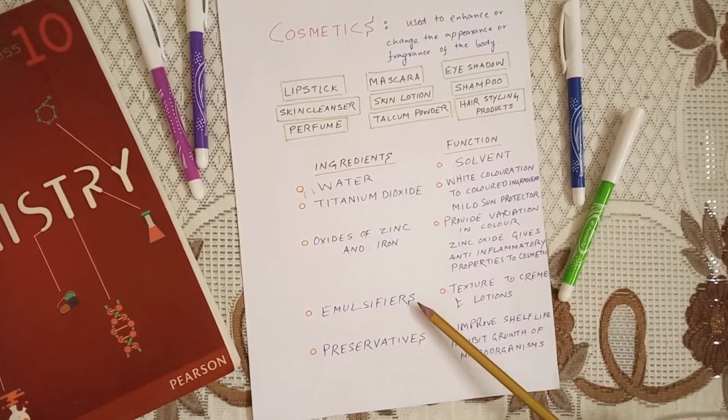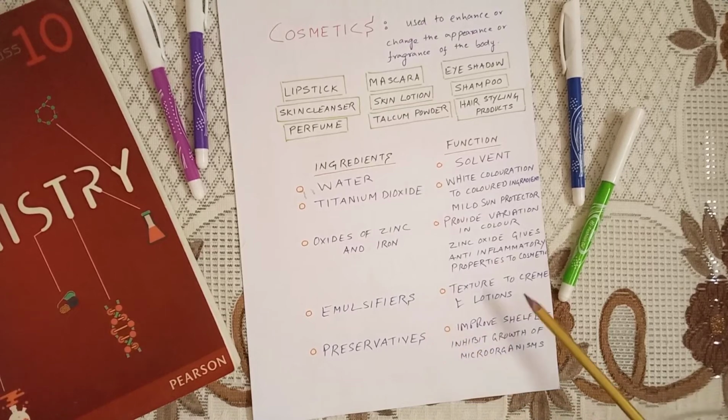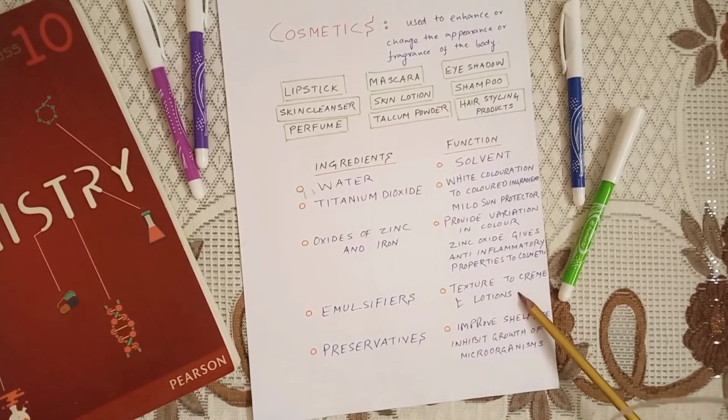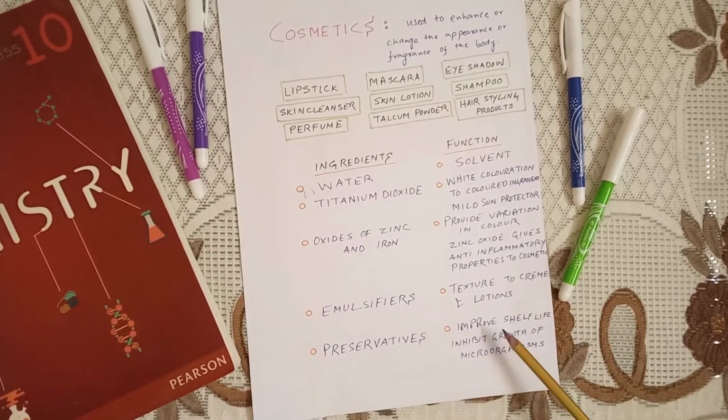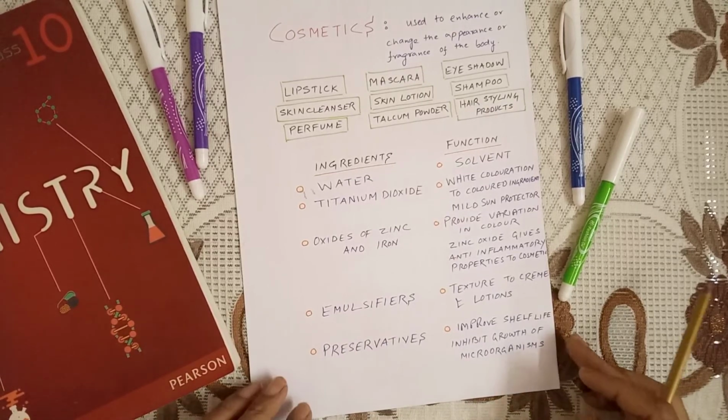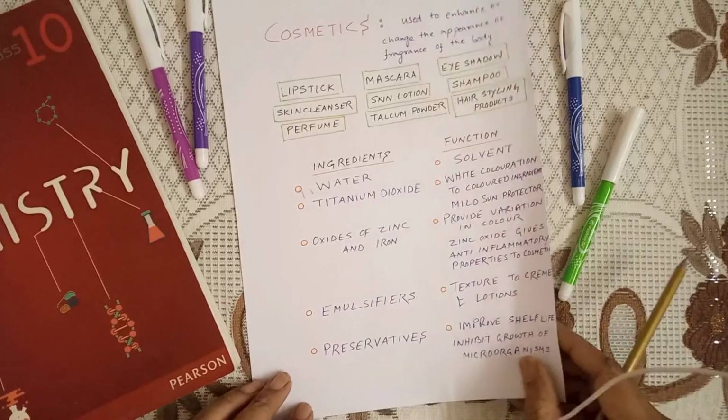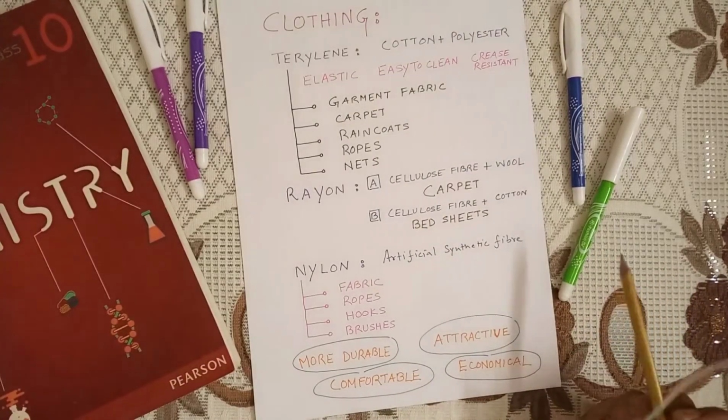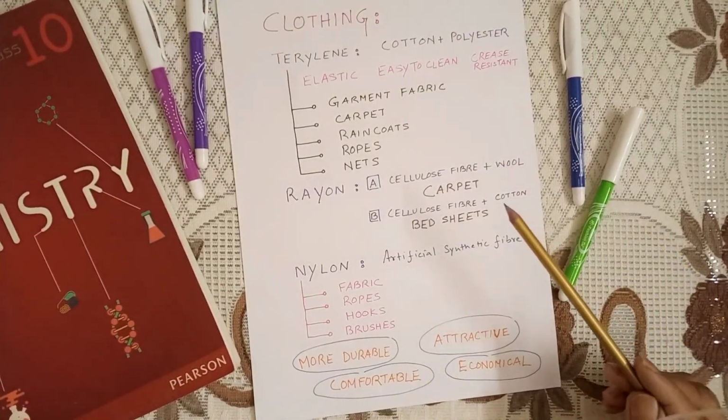Now we have emulsifier present in cosmetics that basically gives texture to the cream and the lotion, and preservatives that improve the shelf life and inhibit the growth of the microorganisms, so that microorganisms can't grow. That's basically inhibition.